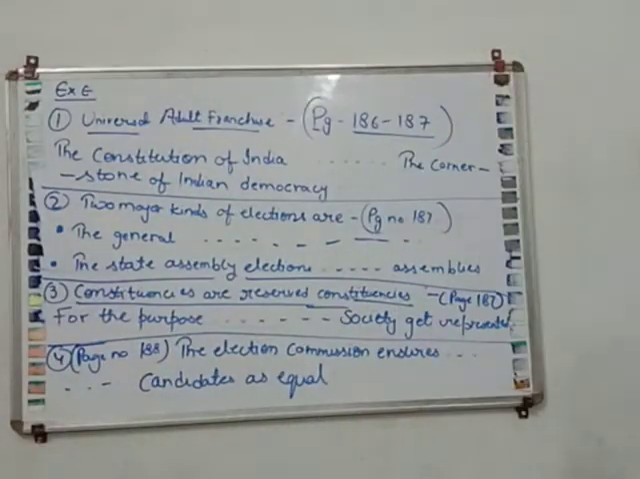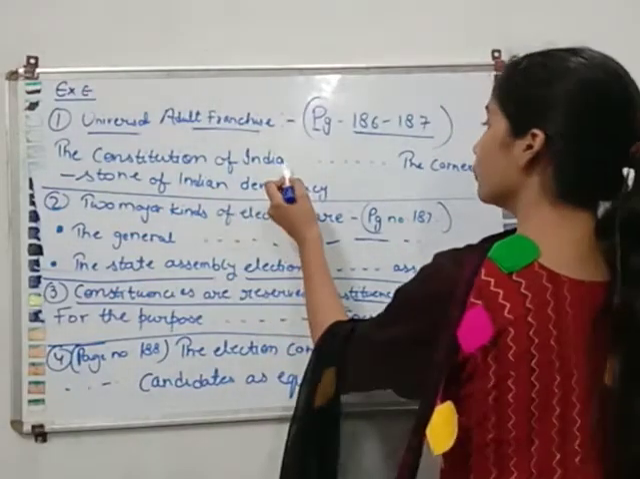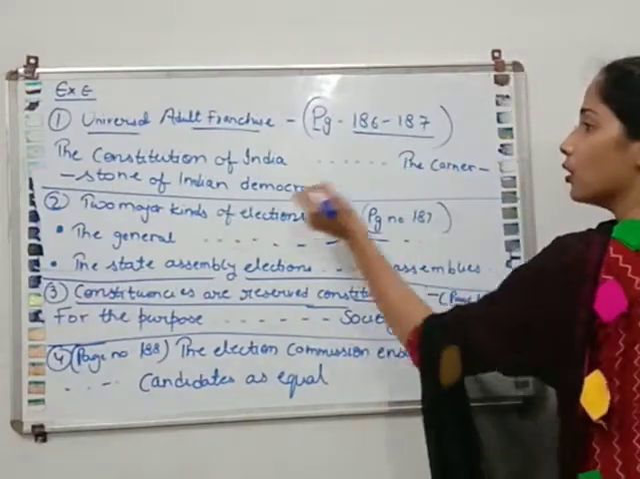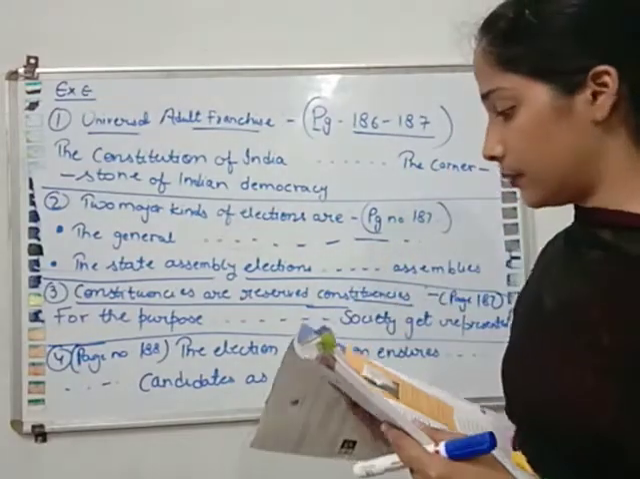I know this answer is very lengthy, but you have to write it down, and you can make points. You can write the answers in points, not in paragraphs, according to your wish. You have to write till here, all these lines in this answer. The answer will start from "the Constitution of India" and end at "the cornerstone of Indian democracy."